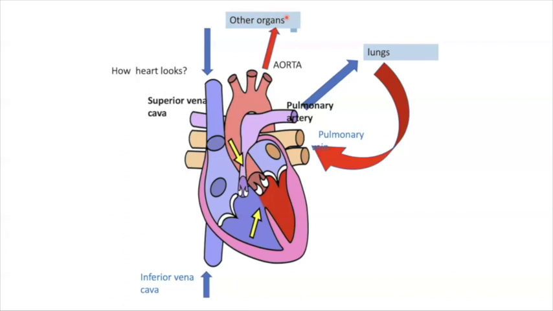That means the right part takes the blue blood and pumps it into the lungs. The lungs purify that blood, and that pure or oxygenated blood goes to the left part through the pulmonary vein, and from this left part it goes out to all the other organs through the aorta.